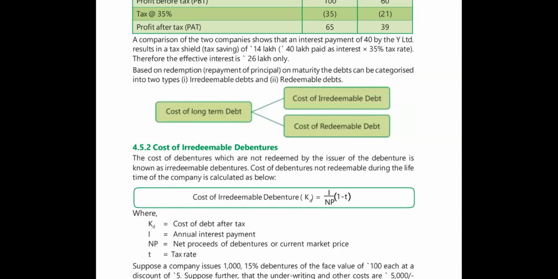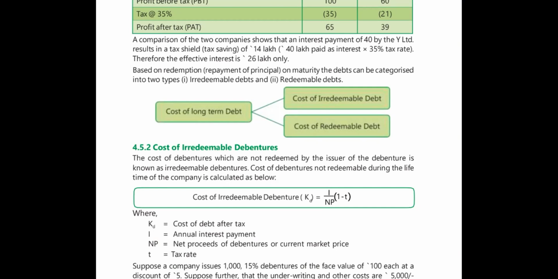The formula for the cost of irredeemable debt or debenture, we call it as KD, is KD equal to I divided by NP into bracket 1 minus T. Here I is interest, divided by NP, into bracket 1 minus T.